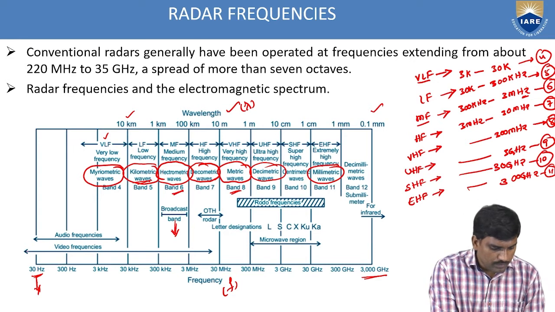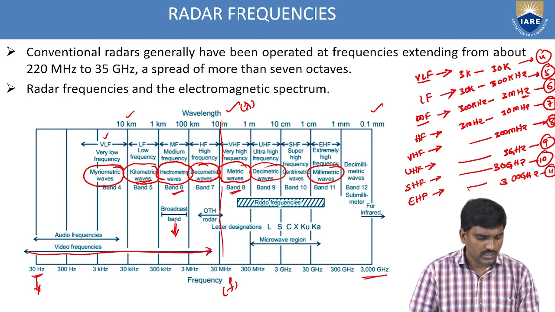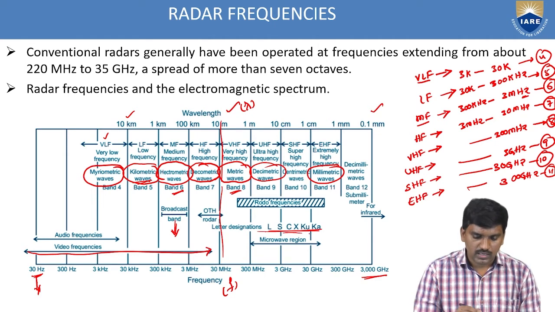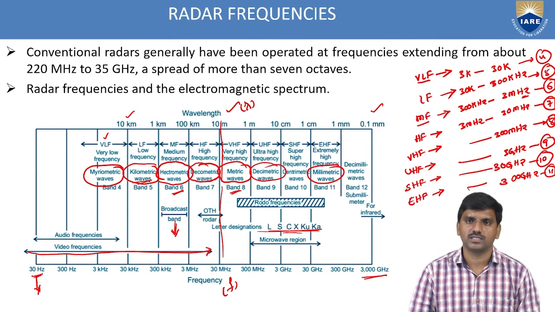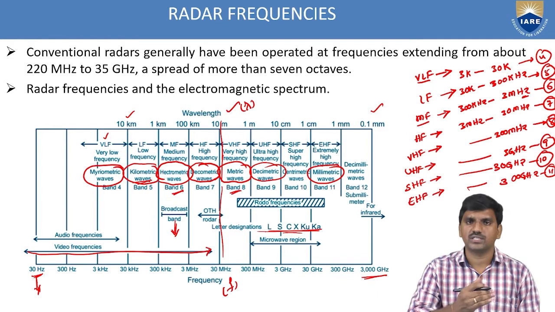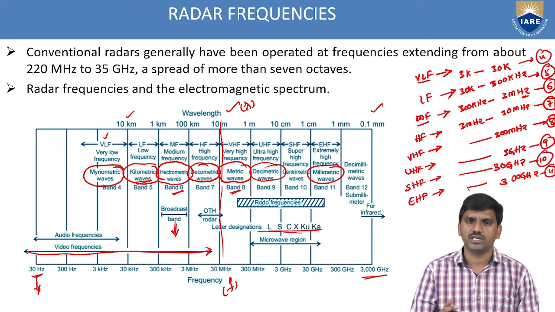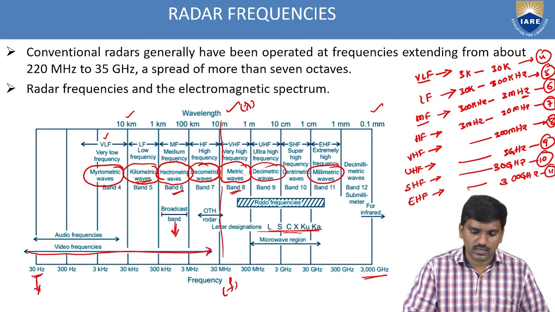So from here up to high frequency, it is just associated with radio frequencies. Here the letter designations are the radar frequency regions. That comes in the next slide. So these are the frequency bands. The entire set of frequency bands from very low frequency to extremely high frequency is not used in a sufficient way in radar application. That's why we have radar frequencies separately with their own titles.